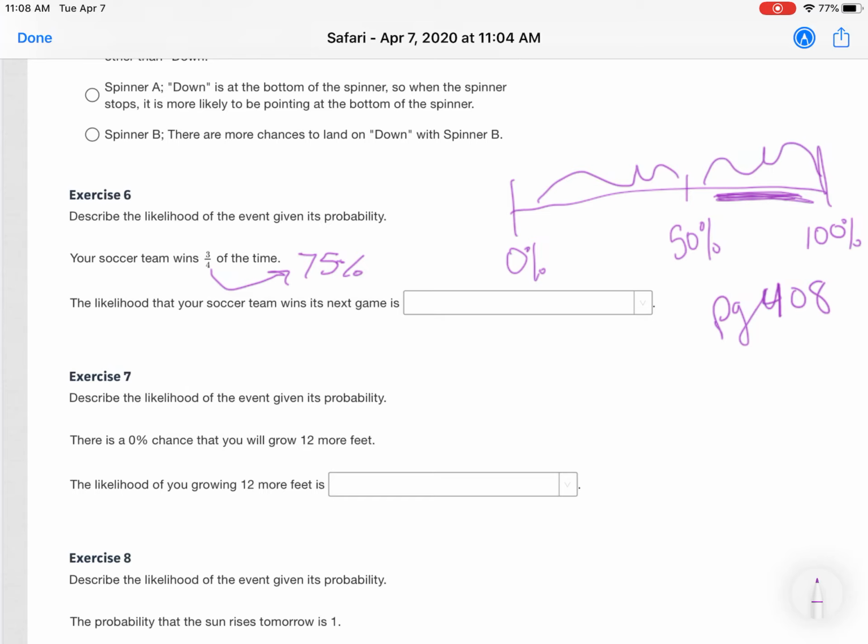Number 7 is asking you to do the same thing, to use this continuum here on page 408 or in your notes or in the video from Friday that talks about the probability. So if there's a 0% chance you will grow 12 more feet, which of those words is it?